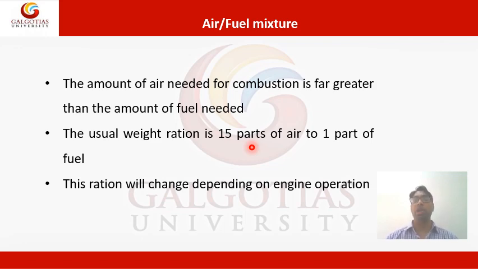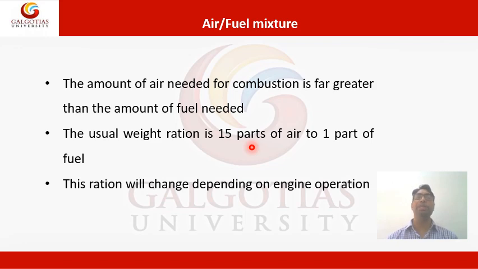So the oxygen needed to burn the fuel quantity chemically correctly is called the stoichiometric ratio. 14.7 to 1 is the stoichiometric ratio for gasoline or petrol. So in case of petrol, we use 14.7 to 1, that is called stoichiometric.